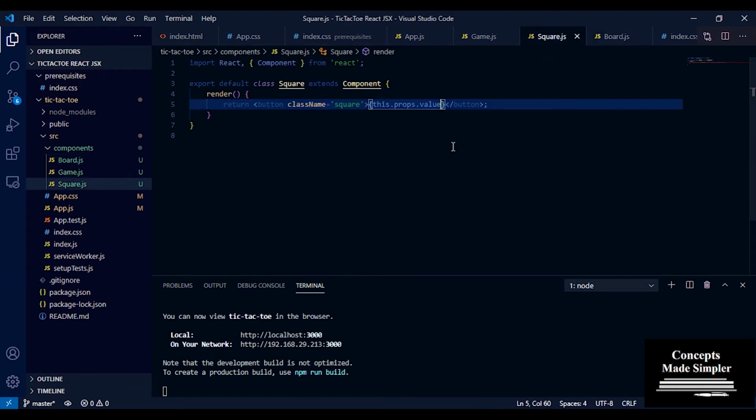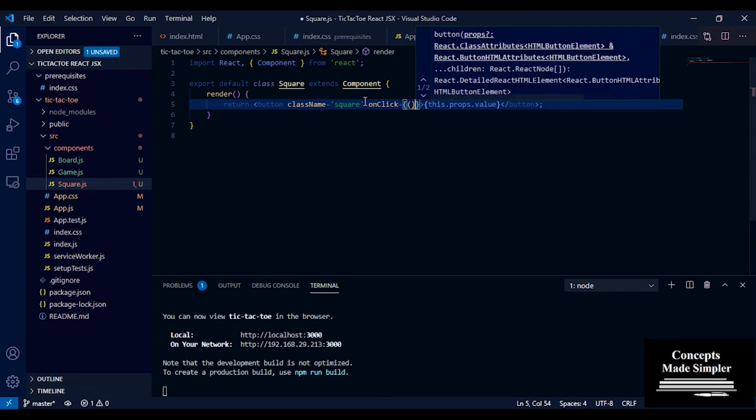So now that we have all our props and we have our values and they're being displayed, let's make it more interactive. So what we're going to do is add an onClick. So what we want to happen when we click on this button. We're going to add onClick equals, and we're going to give in a function. We're going to give in an arrow function.